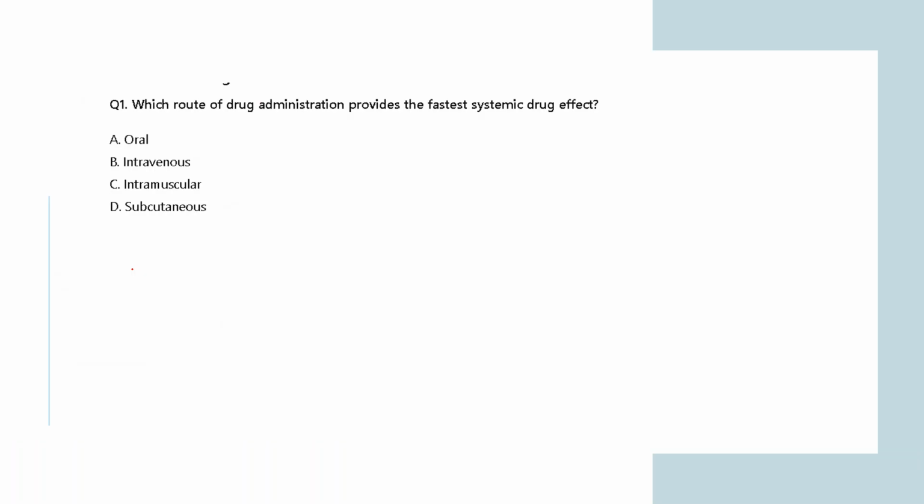Is it oral? Is it intravenous? Is it intramuscular? Is it subcutaneous? Which route will provide the fastest systemic drug effect? Any answers?